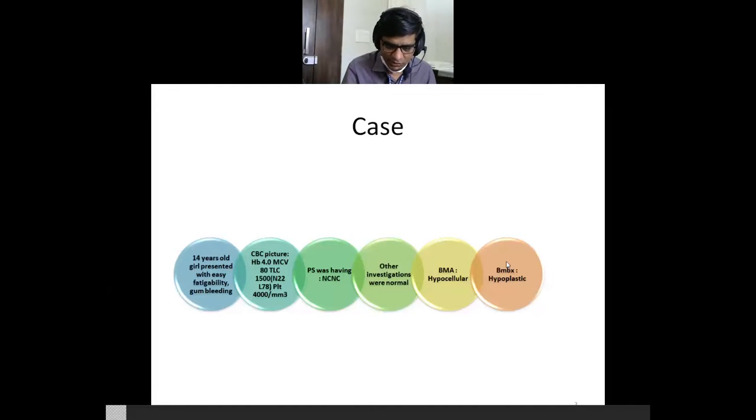If you are 30 years old, cellularity will be 70% and 30% will be fat. If you are 70 years old, then 70% will be fat and 30% will be cellularity, and that cellularity is normocellular. But if it is less than that, it is called hypocellular. So for this girl, we expect a cellularity of 85 to 90%. And if that cellularity goes down to less than 30%, then we call it hypocellular bone marrow or aplastic bone marrow.